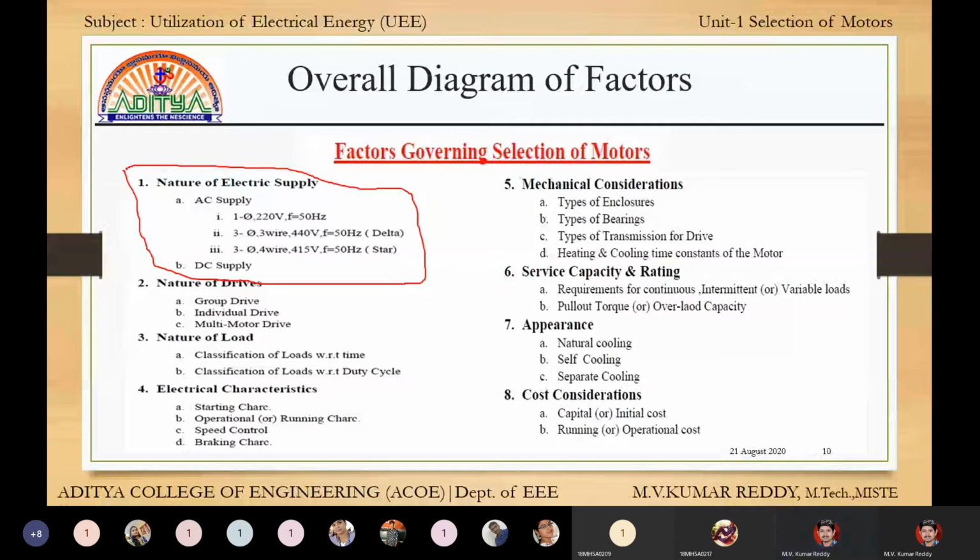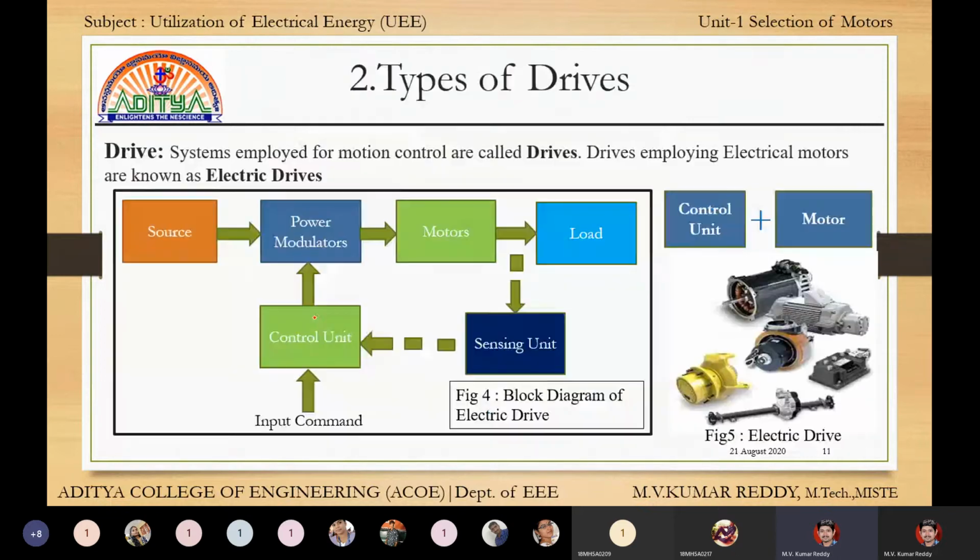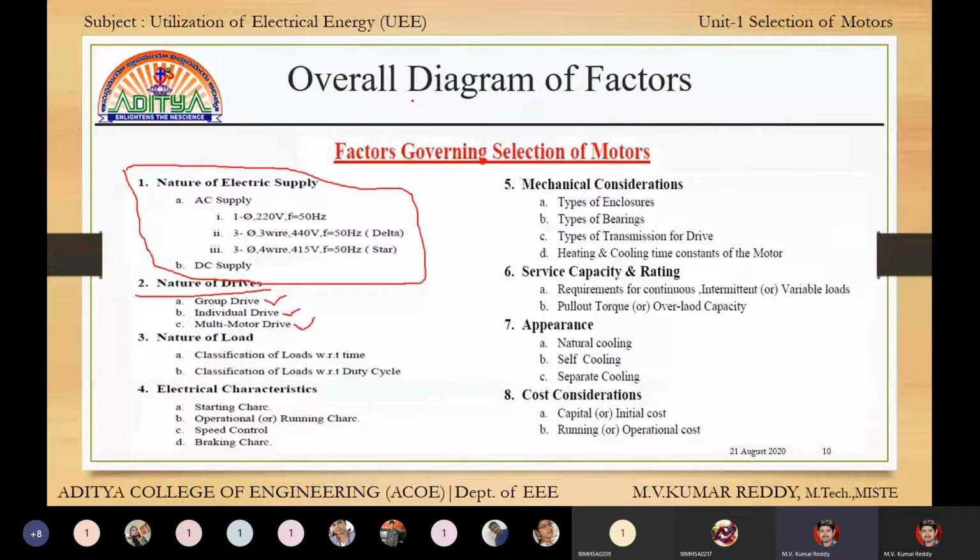Next, the second one is the nature of drives: group drive, individual drive, and multi-motor drive. This is the second one, types of drives. In the nature of drives, first of all we are taking the types of drives.